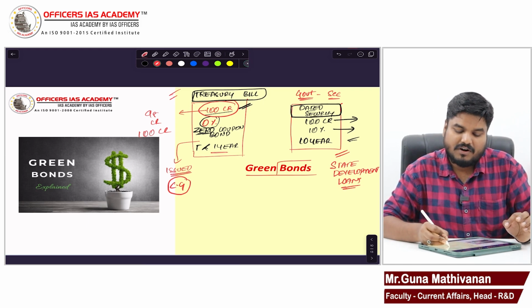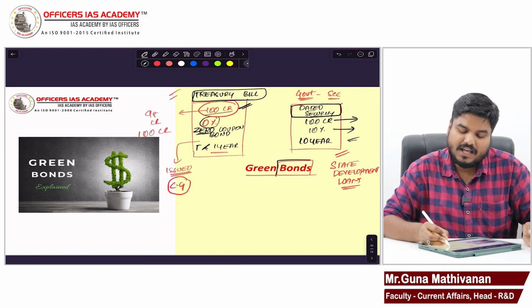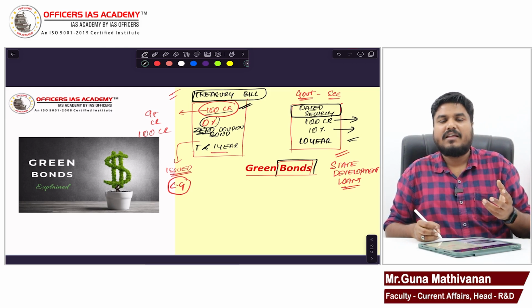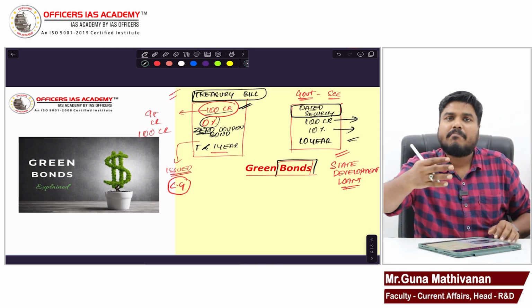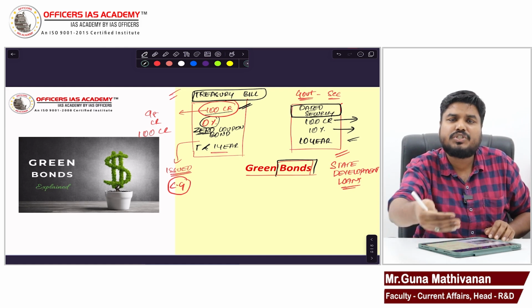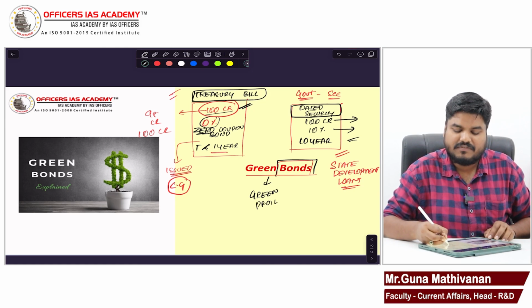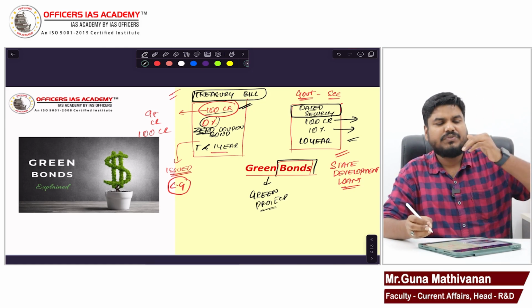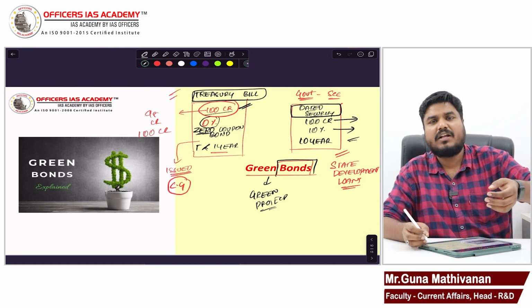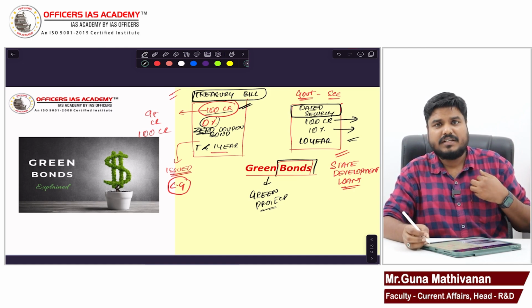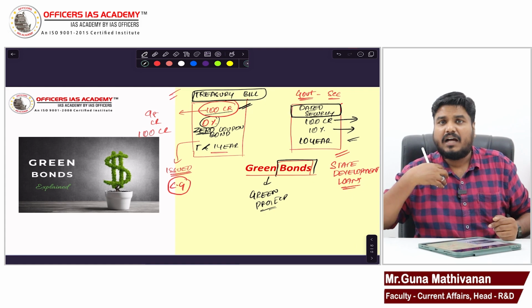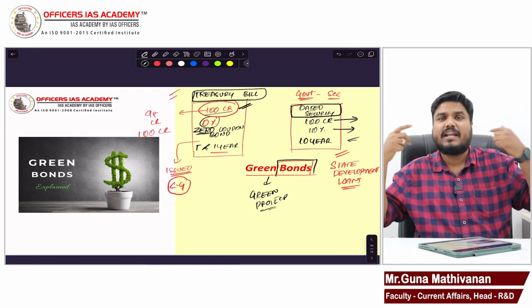Now, what is green bond? This green bond is also a regular bond. The money sourced by issuing green bond can be used only for green projects. That is the only difference. I issue a bond worth 100 crores. You give me 100 crores. If it is a regular bond, the 100 crores which I receive, I can use it for any purpose.